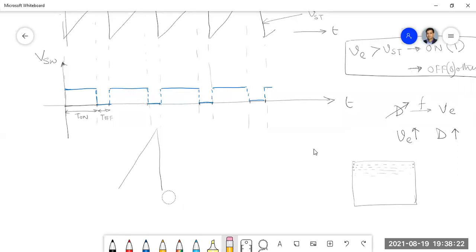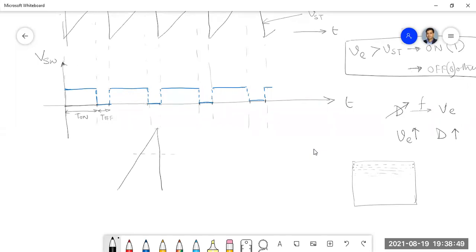Anyway, here also our objective is to establish a linear relationship between the duty ratio and the error voltage VE. Now, if I take one triangle of your sawtooth waveform, what does this dotted line represent?